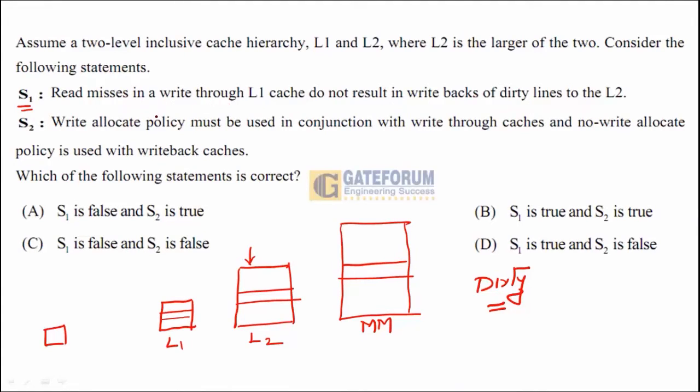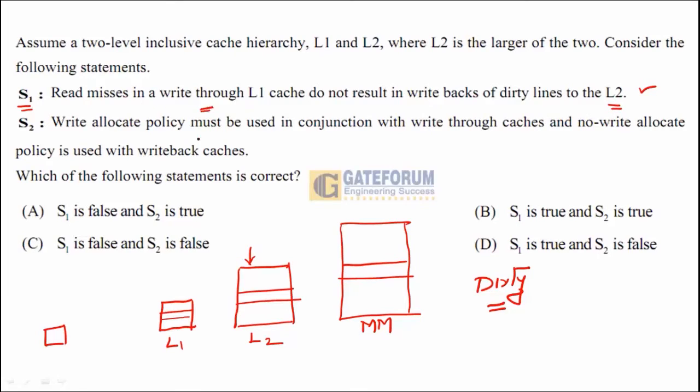When there is a read miss, what will happen? In a write through cache with a read miss, a data word will get transferred from L2 to L1, and the data word will simultaneously get transferred to the CPU. Here there is no chance of a dirty bit. There is no question of a dirty bit. So the statement S1 is true, because in a write through cache, we don't have write backs of dirty lines to the L2. Simple. There are no dirty lines at all because the mechanism being followed here is a write through cache.